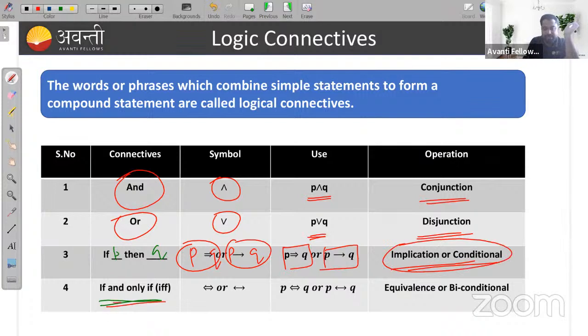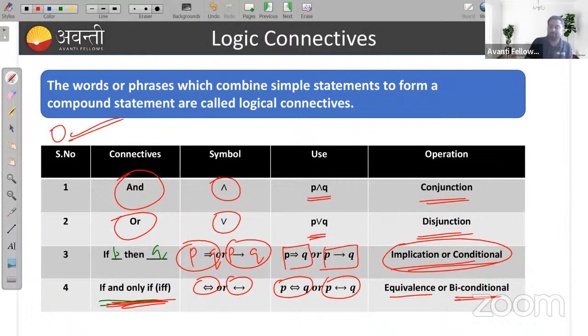Then the last one is if and only if. That is double implication, we can say, or equivalence, or biconditional. And the symbol is like this. So P double implication Q, or P biconditional Q, or P if and only if Q. Also you can read it as if P, only if Q. So this is all about my connectives and the symbols of connectives.